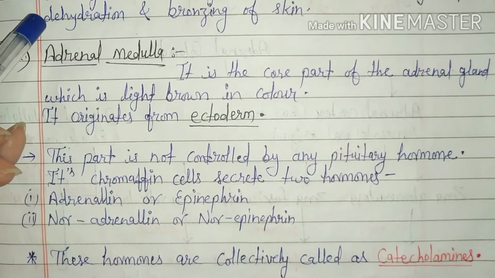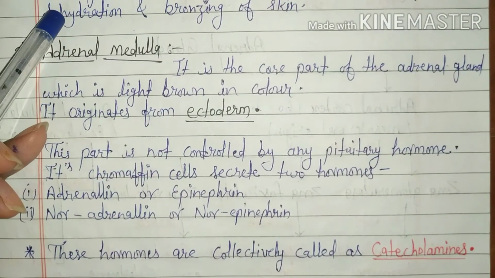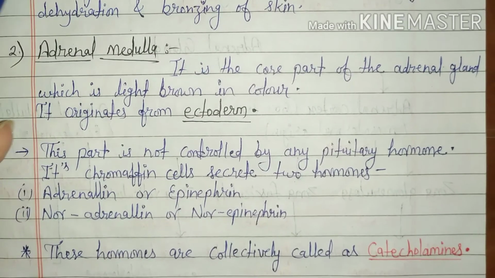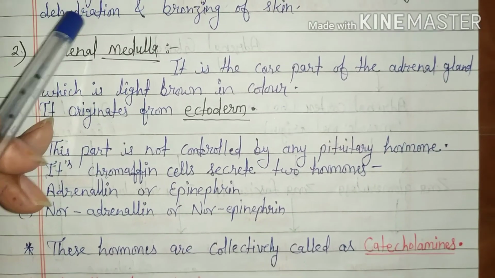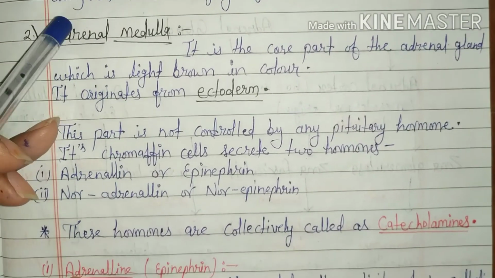So, in Addison disease, the PCT and DCT of nephrons cannot reabsorb the sodium ions, chloride ions and water.